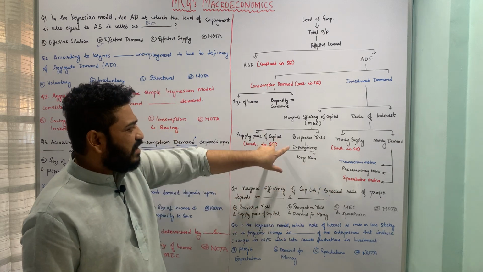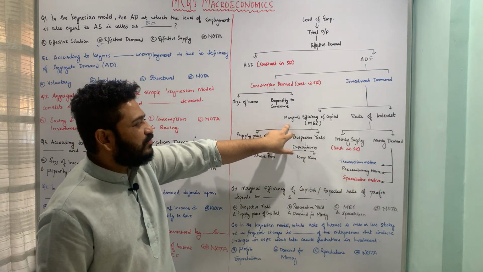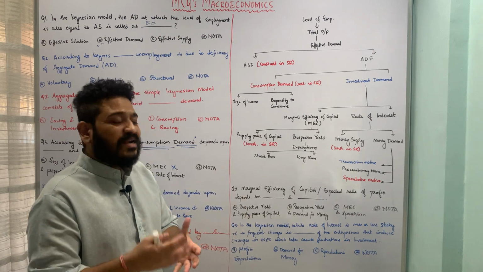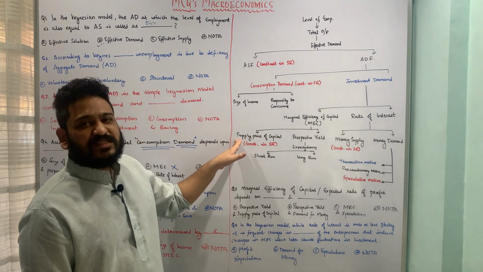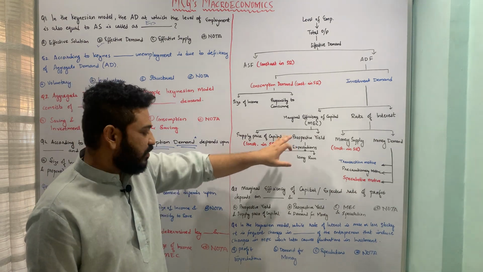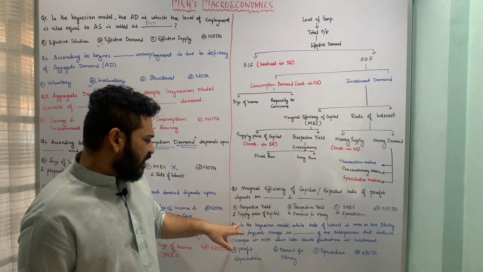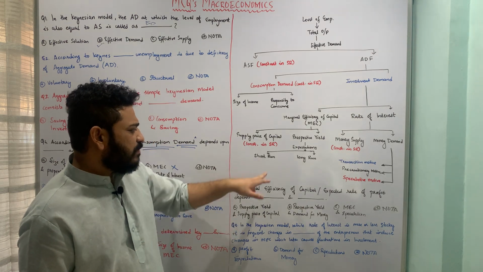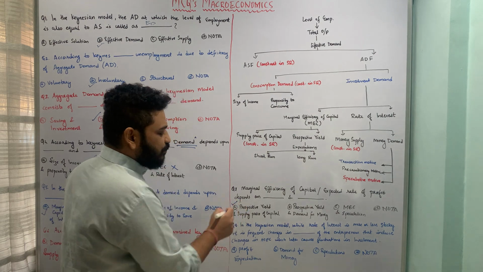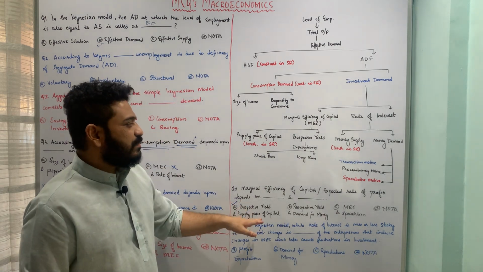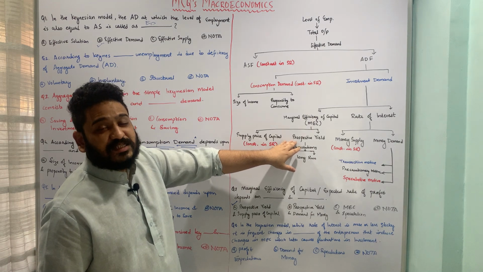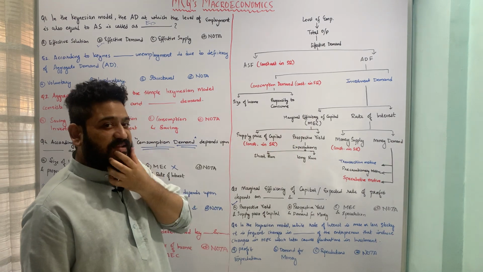So here we have seen through the flow chart that marginal efficiency of capital or the expected rate of profit for entrepreneurs depends upon the supply price of capital and the prospective yield or the expected profit. So here we can see that option A relates to that. Okay, so correct answer to question number 7 is option A, that means prospective yield and supply price of capital. Prospective yield, in some textbooks you will see the expected rate of profit also written in the same.